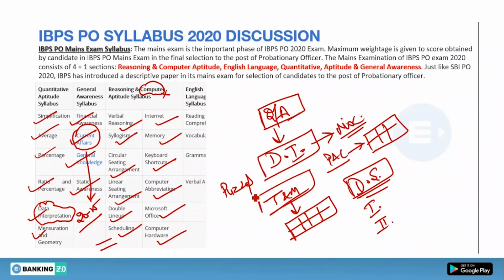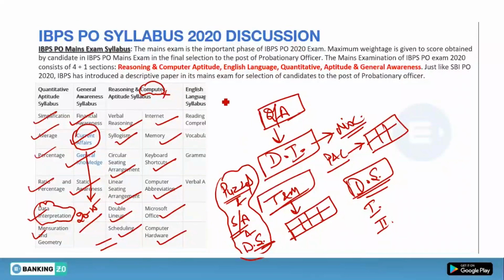Okay, puzzle and sitting arrangement and DS. This is the major portion of your entire mains examination of reasoning section only. So just practice it as much as you can. Practice mains questions, practice memory based questions of mains examination, so you can excel the reasoning section very easily.